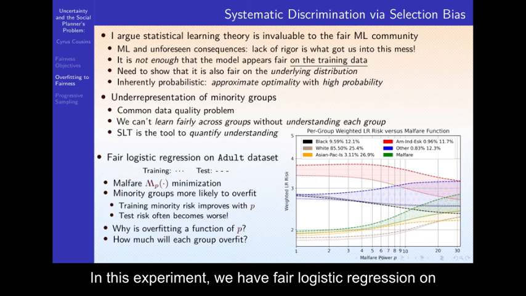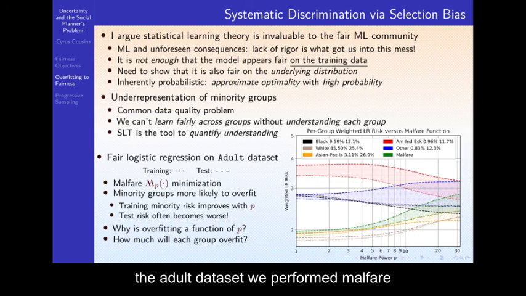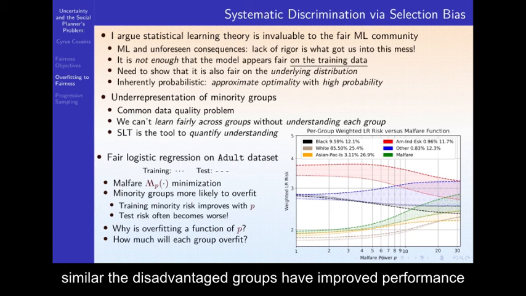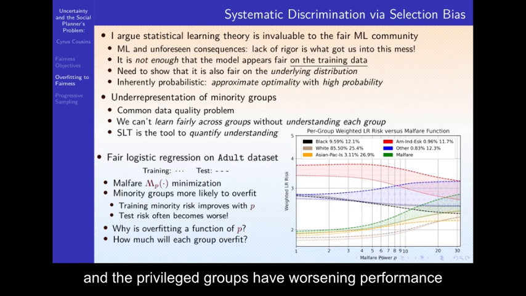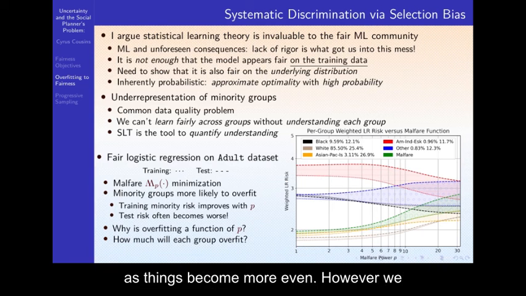In this experiment, we have fair logistic regression on the adult data set. We performed Malfare minimization with the power mean Malfare, and we see that as p increases, the performance on all groups becomes more similar. The disadvantaged groups have improved performance, and the privileged groups have worsening performance as things become more even. However, we don't see quite the same behavior in the training versus the test data.